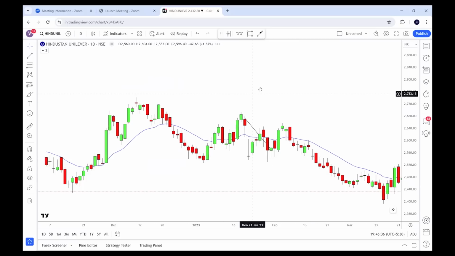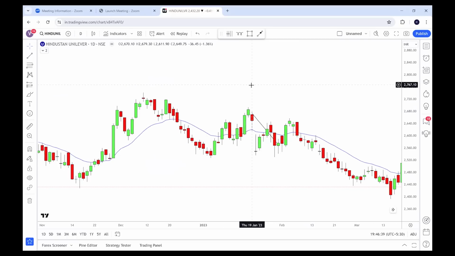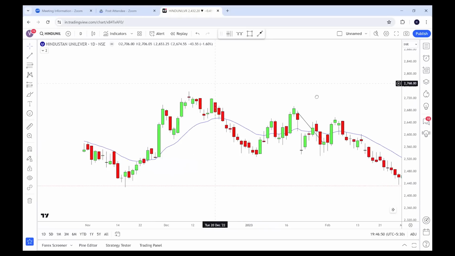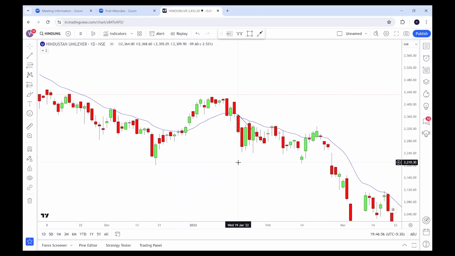Next, let us go to 2023. This is 2023, 19th January. You have to see the open price, right? Open price is 2670 and on 31st January when the cycle ended, it was 2576. Next, we have come to 2022. Open price was 2364 and on 31st January, close price was 2773.